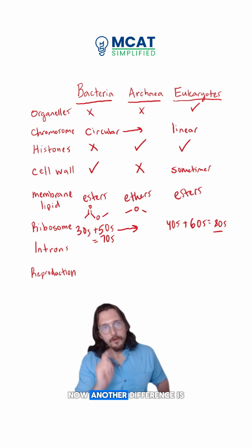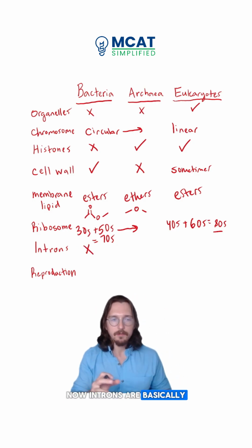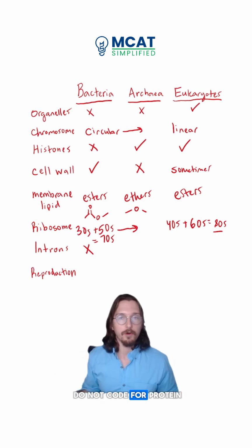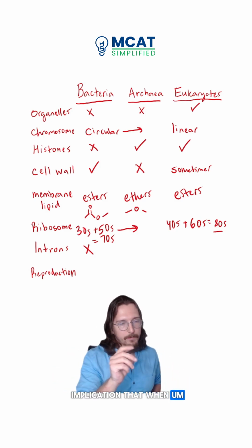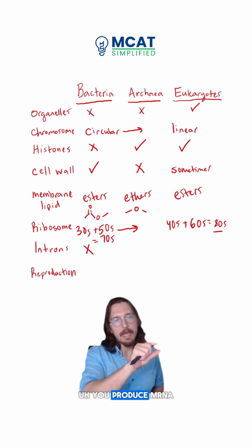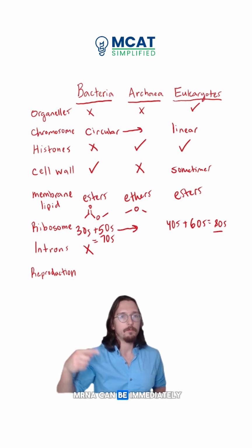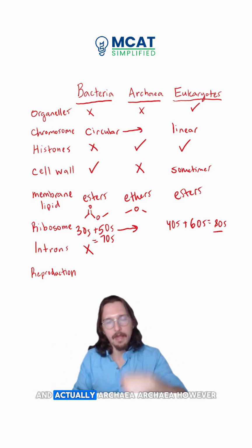Now, another difference is that bacteria, remember, do not have introns. Introns are basically regions of DNA that do not code for protein, and bacteria just don't have introns at all. And this has the implication that when you actually transcribe the DNA, you produce mRNA directly, and that mRNA can be immediately translated in the cytoplasm, because all of this is happening in the cytoplasm for bacteria and actually archaea.